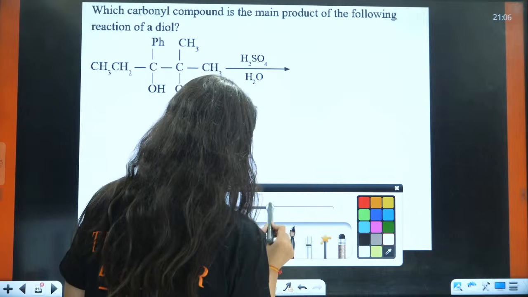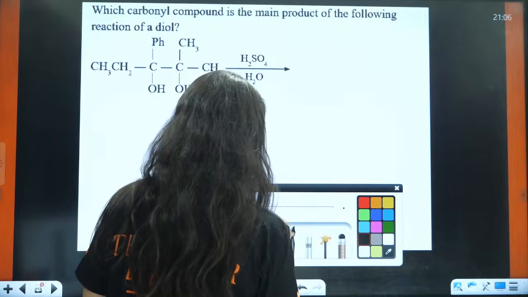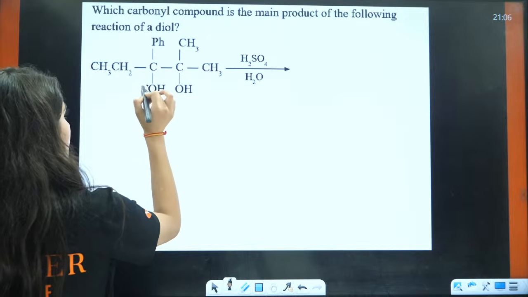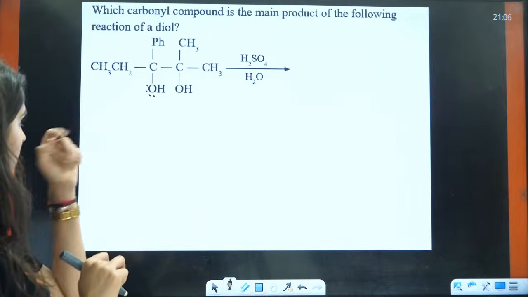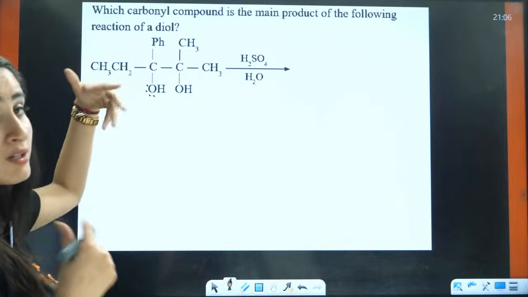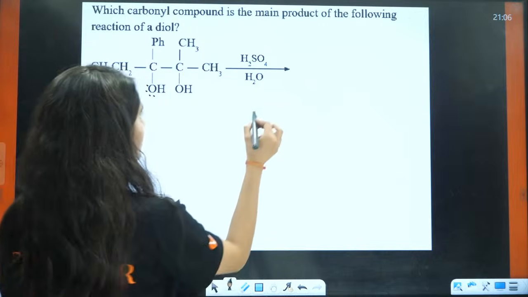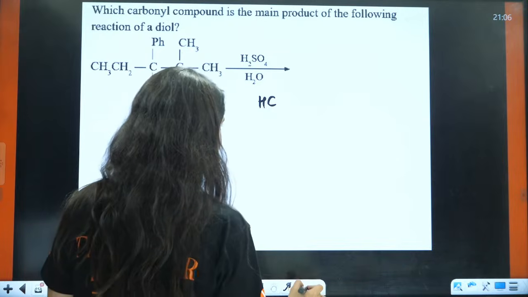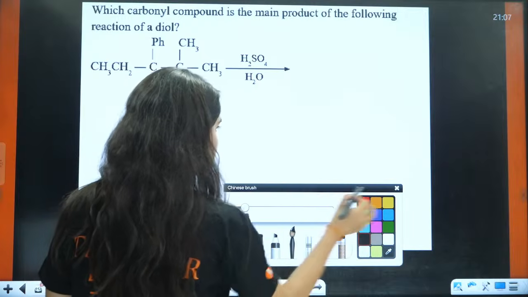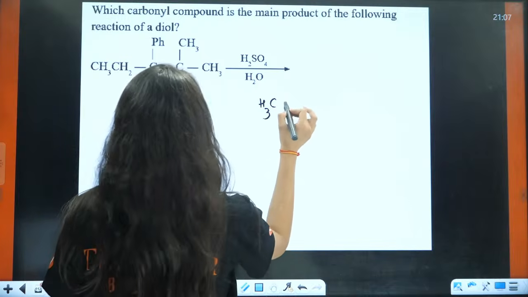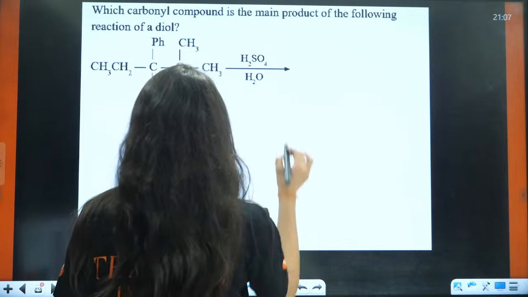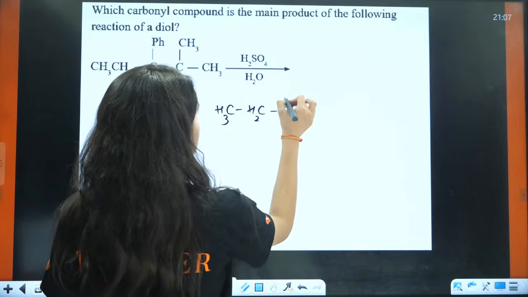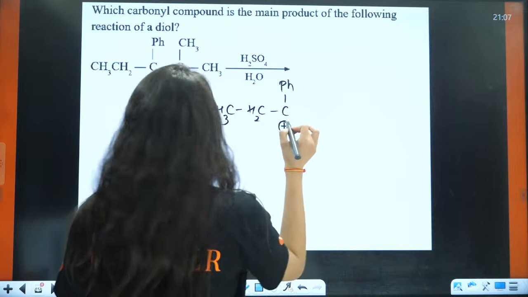Now what you will have, this H positive is going to attack on this oxygen or on that oxygen. On this oxygen, because of phenyl, a more stable product will be formed. So here you will have CH3, not CH3, it is CH2, CH3, and this carbon has phenyl attached, and here the carbocation will be formed.